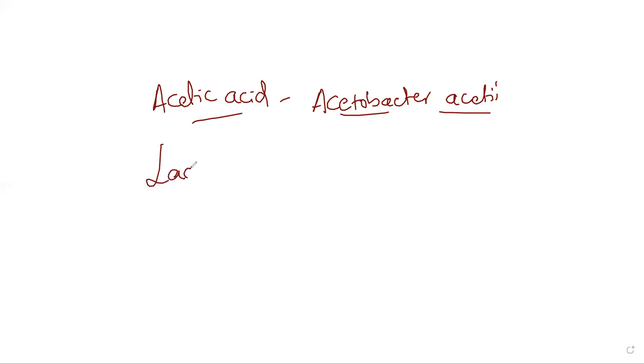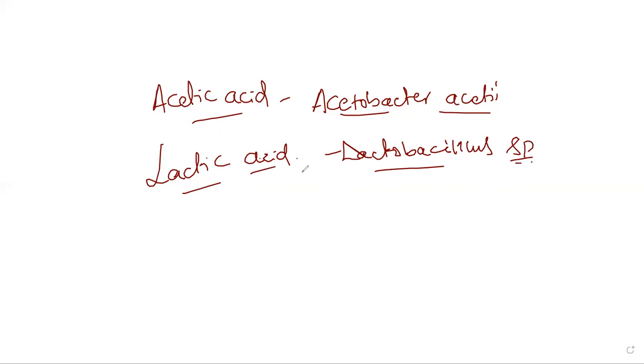And similarly, as you know, lactic acid is produced from Lactobacillus species. Okay, so hence there are many kinds of acids which are beneficial to health. They will be used as supplements. Okay, and also they were used in the preparation of some kinds of medicine, and they were majorly obtained from the microorganisms. So either by culturing the fungi or by culturing the bacteria on larger scales in bioreactors.